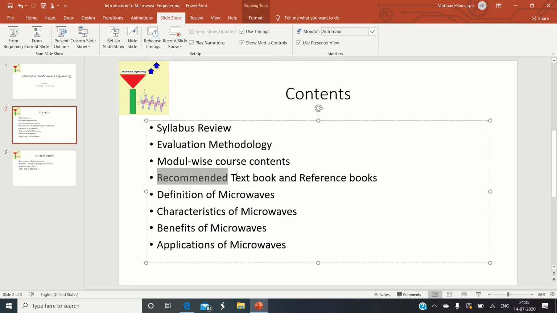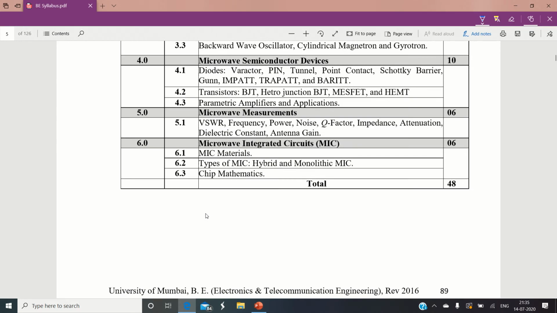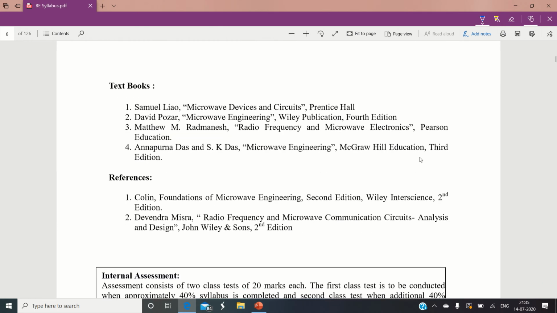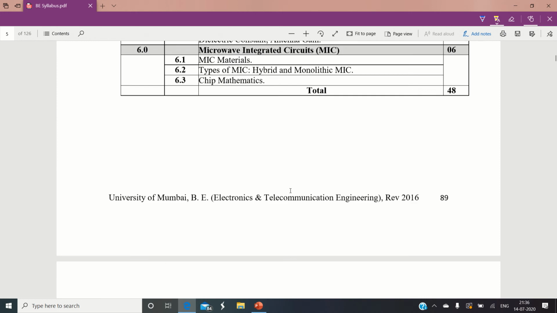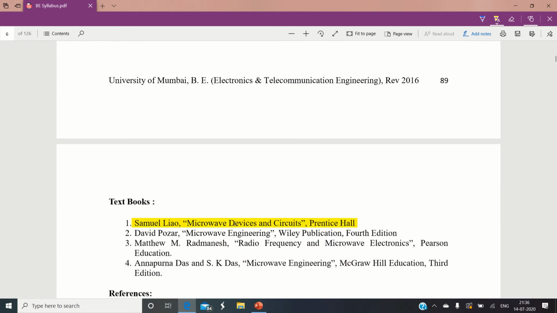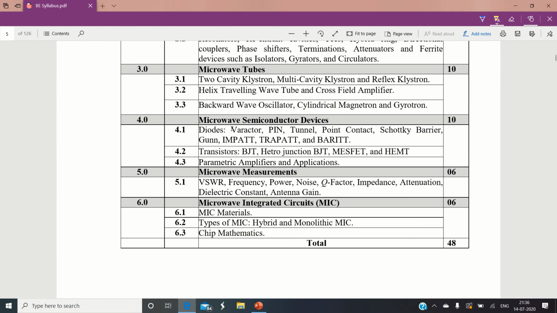Now let us see the recommended textbooks and reference books available to study this subject. These are the reference books and textbooks mentioned in the university syllabus. Here we have the first textbook mentioned, Samuel Liao, Microwave Devices and Circuits. This is mostly useful to study module number 4, that is, the microwave semiconductor devices, and is mostly used to cover the entire module number 4.